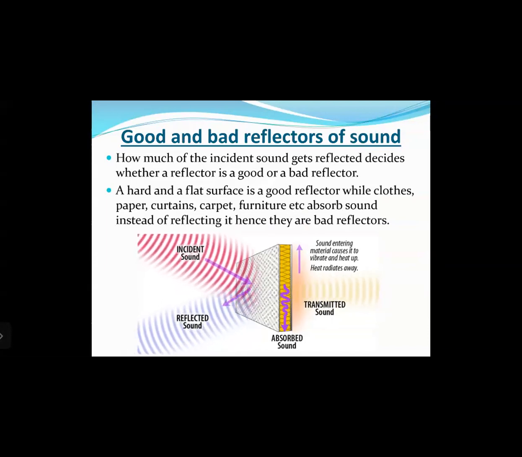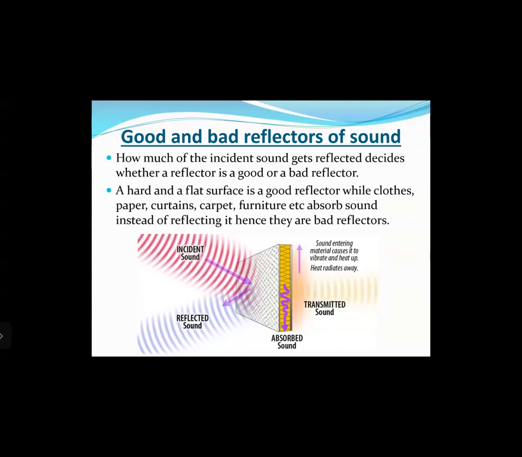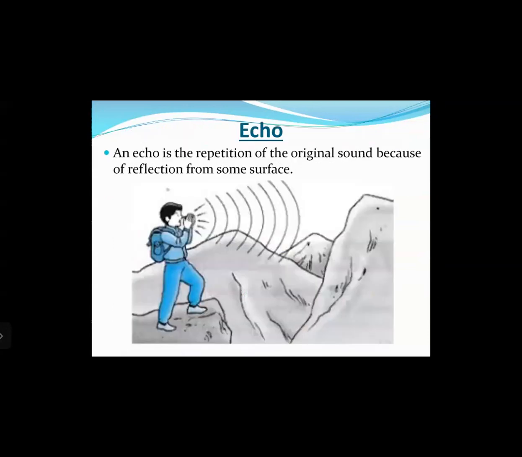Right. So, as you can see here in the diagram, the incident sound can be either reflected or absorbed in the object, or maybe transmitted on the other side. Okay, depends on the type of the reflecting surface.